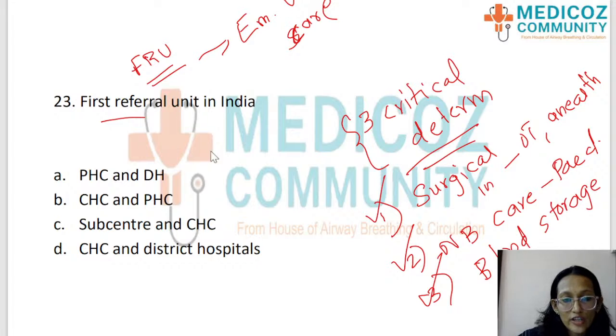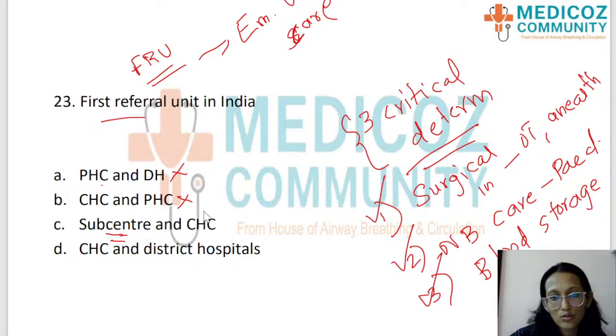So if we look into the options for the first referral unit in India, option A is primary health center and district hospital. So all of you know that a primary health center has only OP facility. There is no surgical intervention. There is no blood storage. So that is ruled out. Again, the second option also has PHC. So as soon as you see that itself, you can rule out. The third option has sub-center, which is even a lower level than PHC.